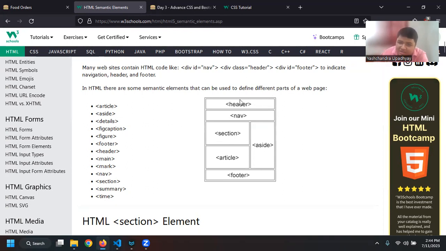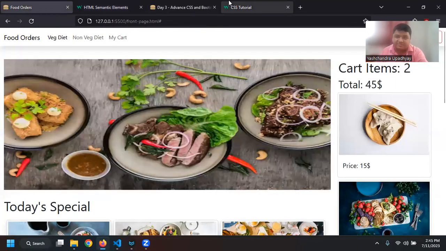We have to make it look like this using CSS, where we can define the position of an element using various attributes, right? So now we'll look at the basic CSS, and then we'll see how to make it responsive, and then we'll look at Bootstrap and how to use Bootstrap to create this website that we have.